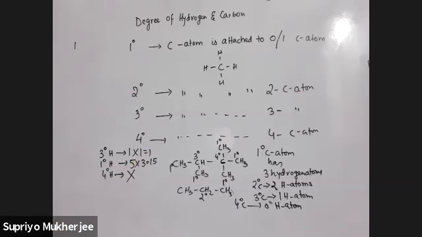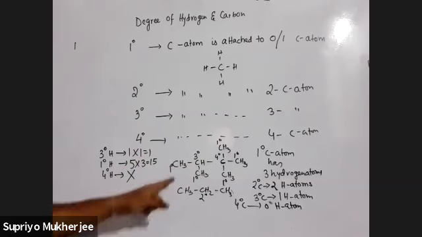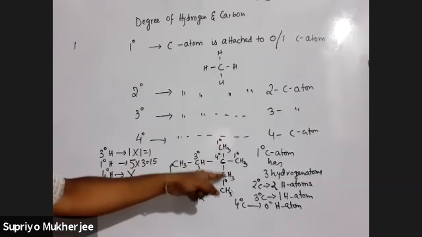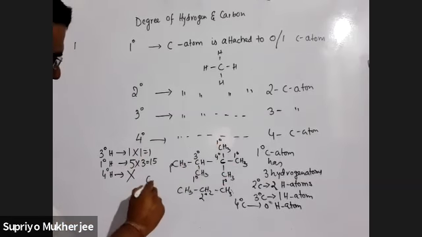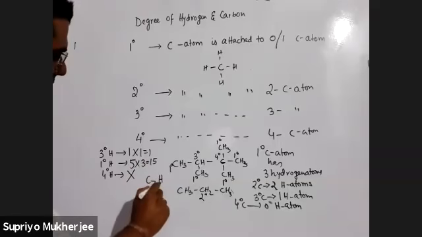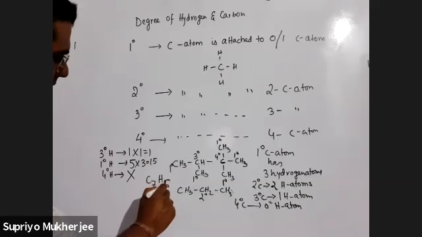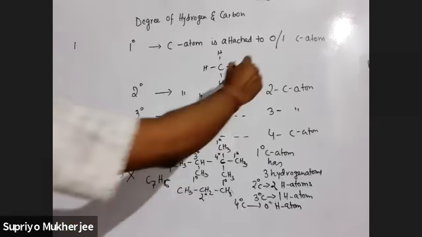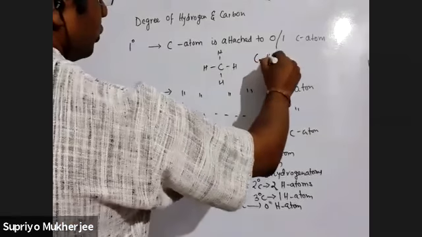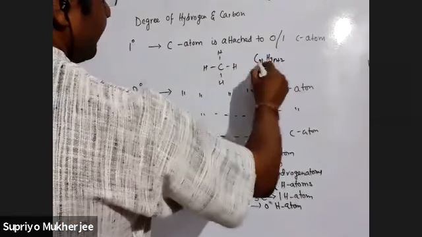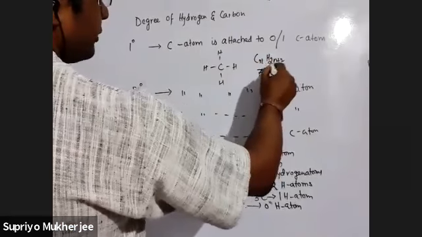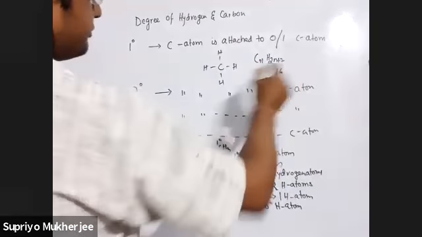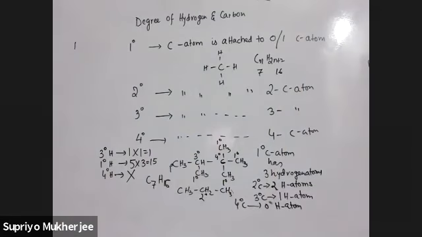So the total number of hydrogen atoms we are getting over here is 16. If you see the number of carbon atoms over here, 1, 2, 3, 4, 5, 6, 7. So C7, and H we are getting from this is 16. So this is the formula of heptane. For alkane CnH2n+2, if you put n equal to 7, this will be 2 into 7, 14, plus 2, 16. Clear?